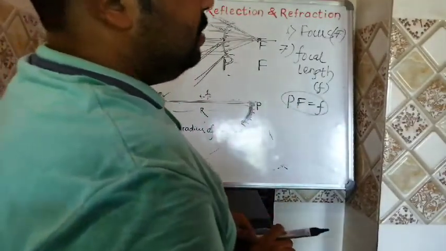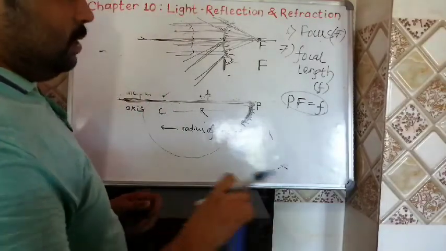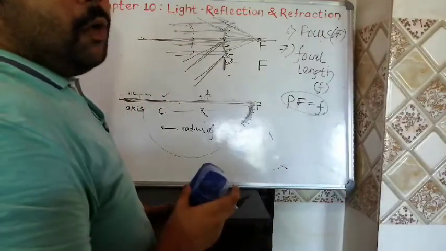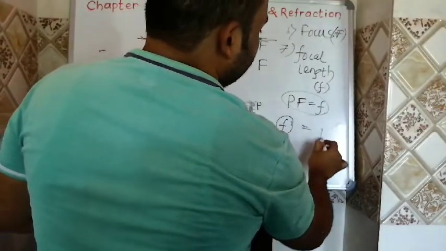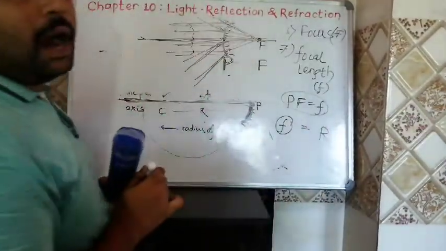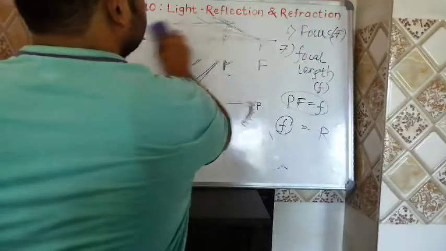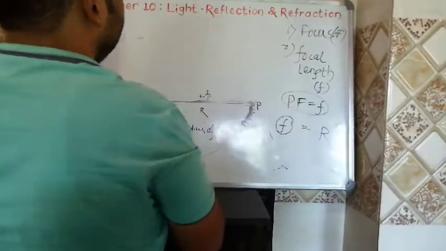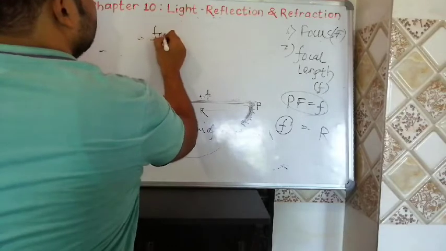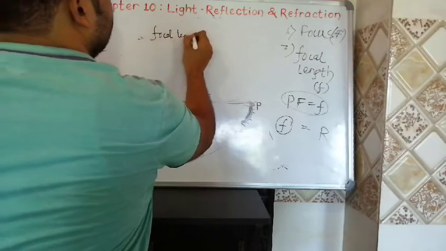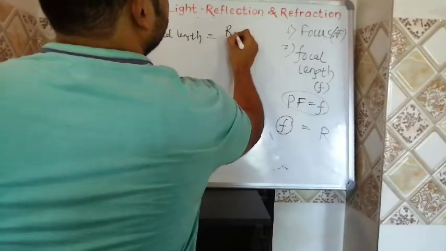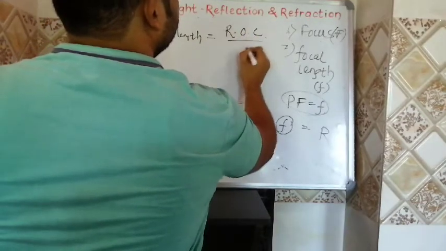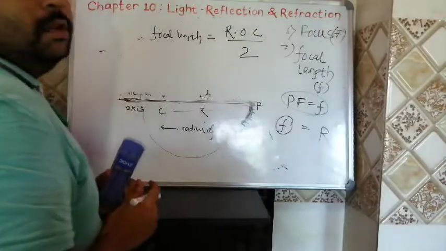There may be questions that sometimes come: what is the relation between focal length f and radius of curvature R? So the relation is that focal length is equal to radius of curvature by 2.